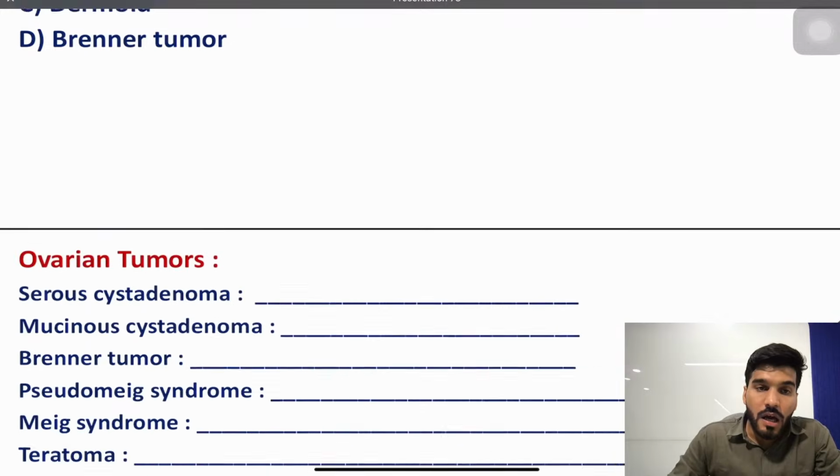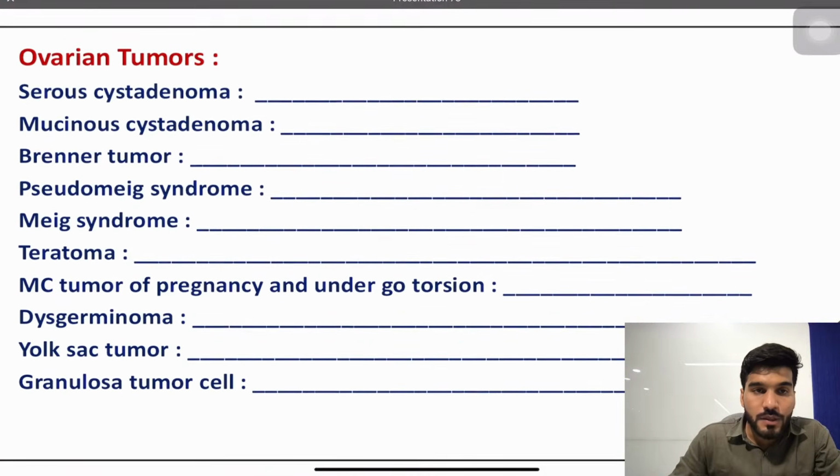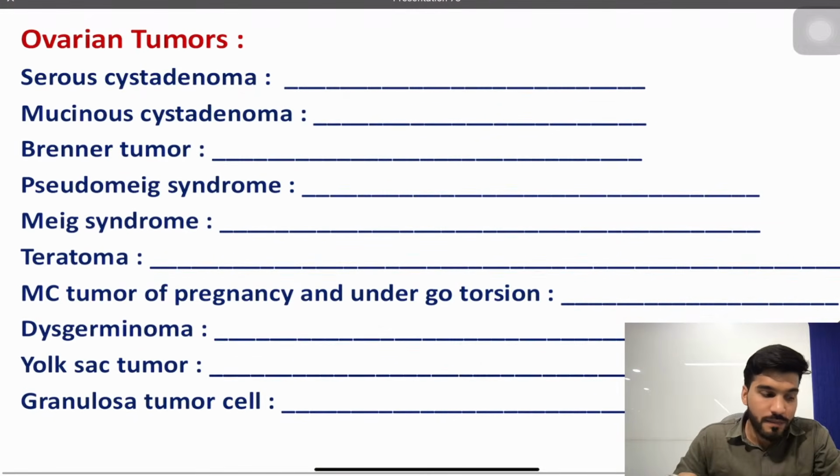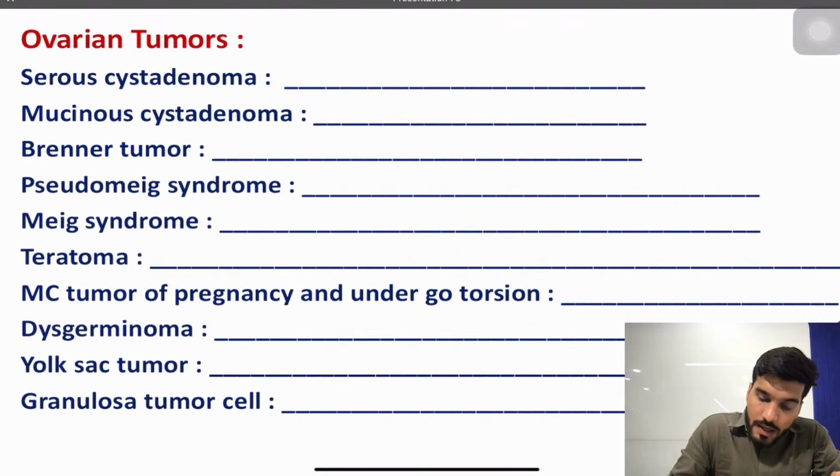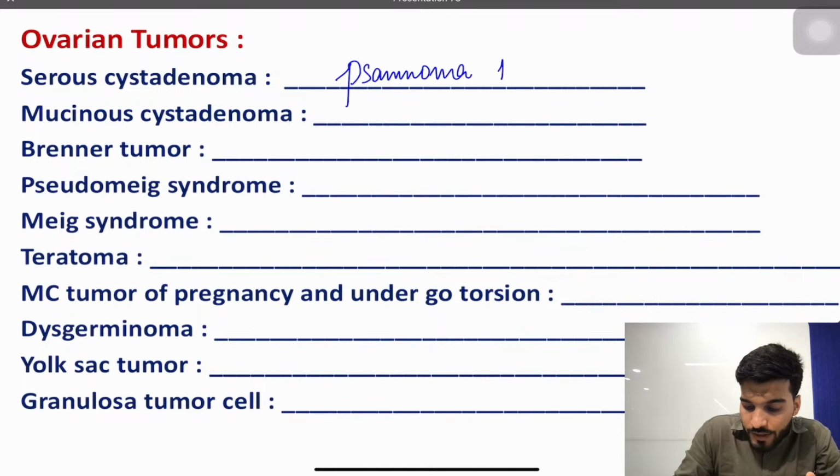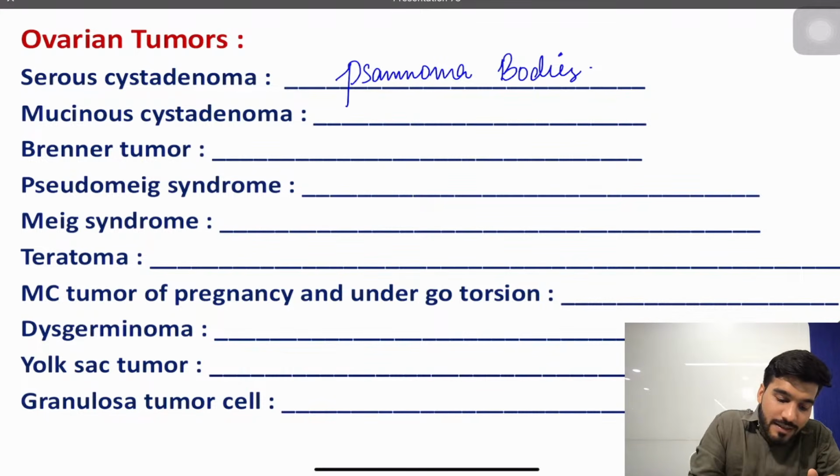About the ovarian tumors, the first one is serous cystadenoma. Serous cystadenoma is a type of epithelial ovarian tumor in which we have bodies called psammoma bodies. Usually, my dear students, we write that an ovarian tumor has psammoma bodies, but which ovarian tumor? That is serous cystadenoma.